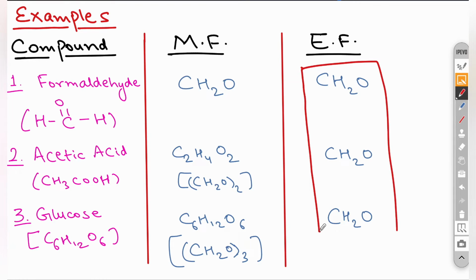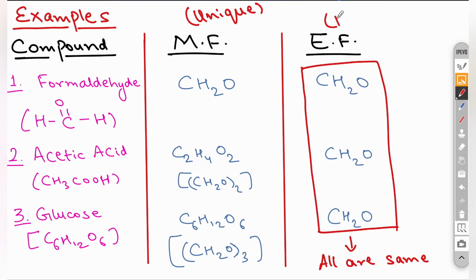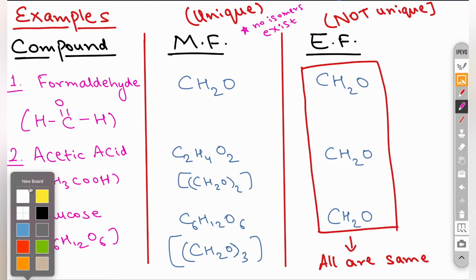Now we can observe here clearly that all the empirical formulas of these 3 compounds are the same. So we can write the conclusion that molecular formula is unique, whereas empirical formula is not unique. And molecular formula is unique only in the case provided no isomers exist. So it's very easy. You can clearly determine the molecular formula and empirical formula.